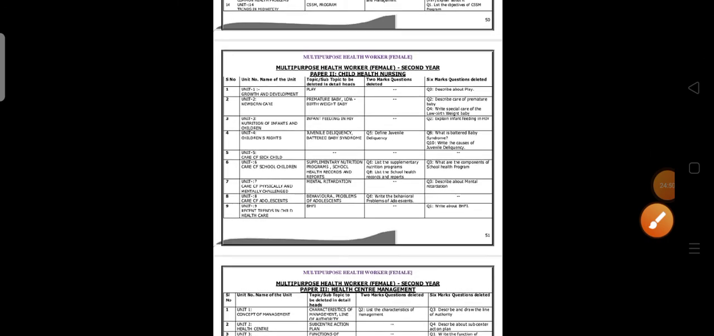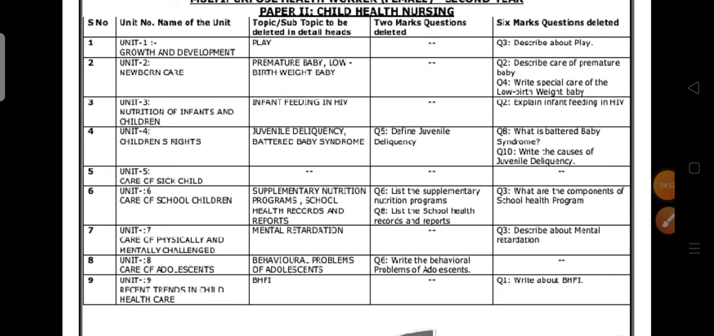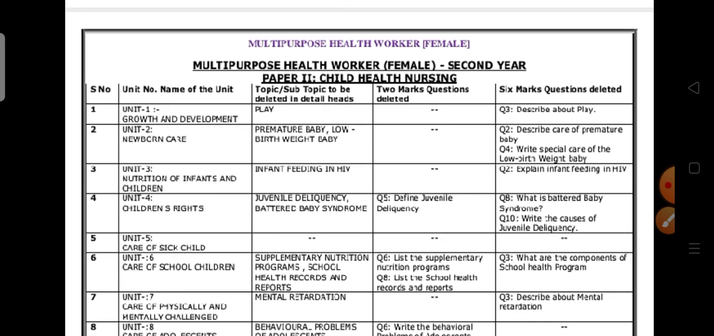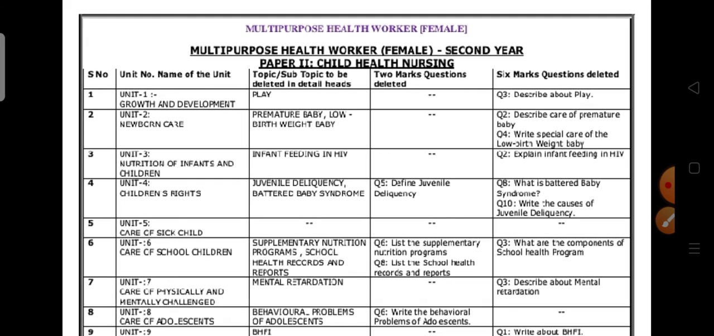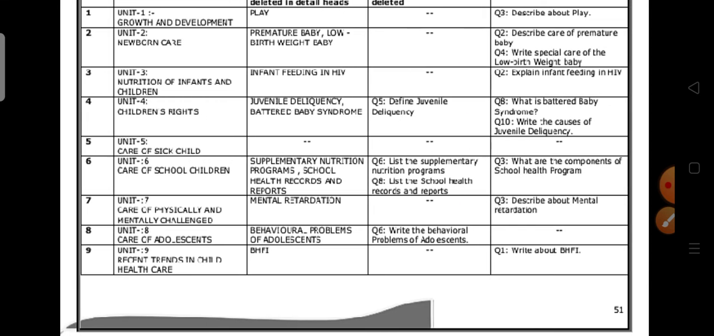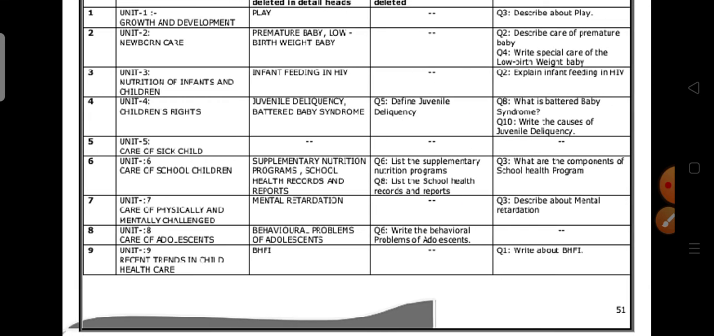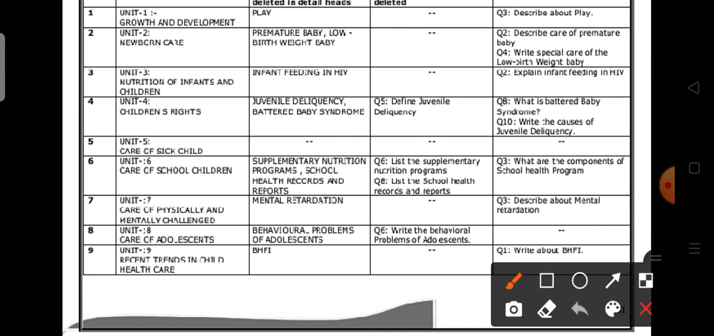Okay, next, coming to child health nursing. Play topic is deleted. Premature baby, low birth weight baby, infant feeding in HIV, juvenile delinquency, battered baby syndrome, supplementary nutrition programs, school health records and reports, mental retardation, behavioral problems in adolescence. Okay, only these topics you have to delete.